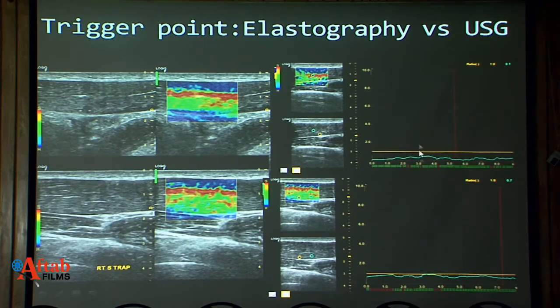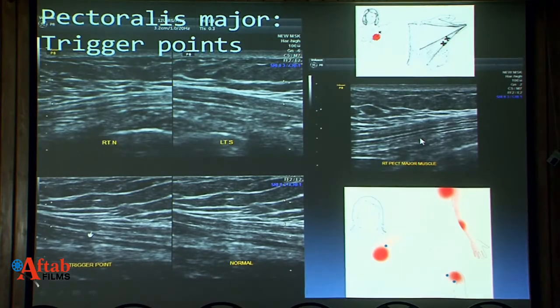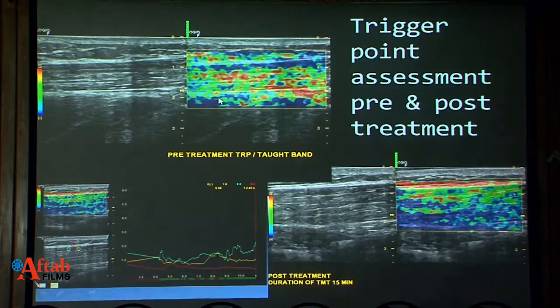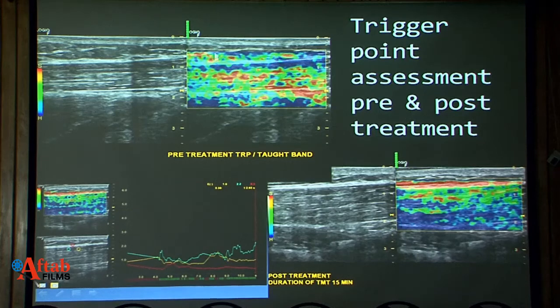We can study the strain ratios as well. On grayscale, we can also see them. This is in pectoralis major. We can assess the post-treatment evaluation of these trigger points.